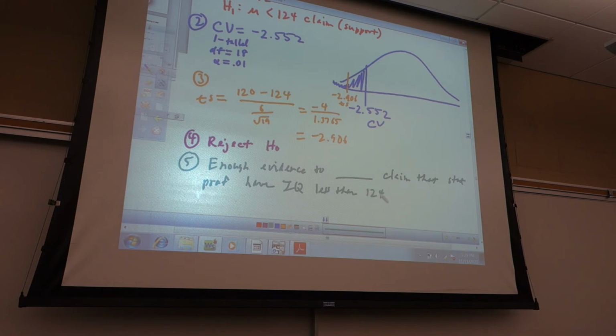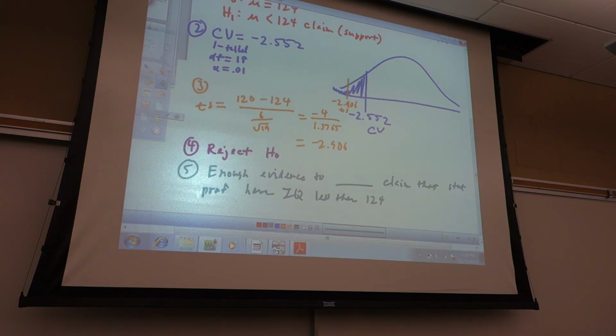Does this support my claim or reject my claim? Support. Look, it's totally way over there. Absolutely supports my claim. To support. That comes from step 1.